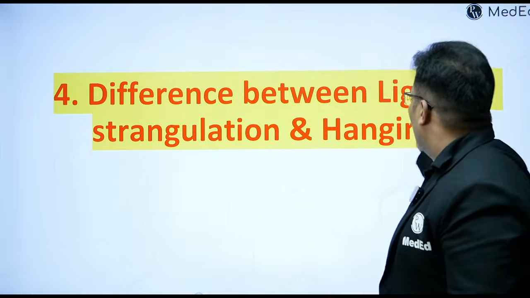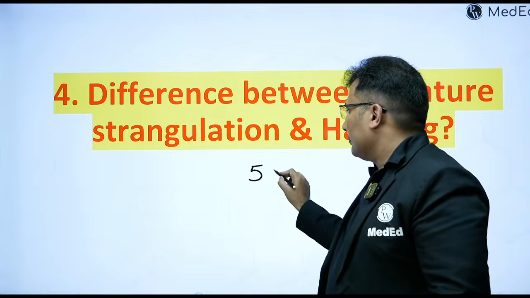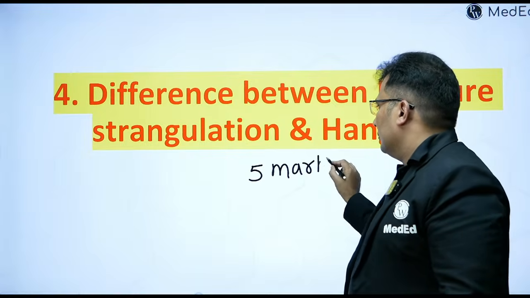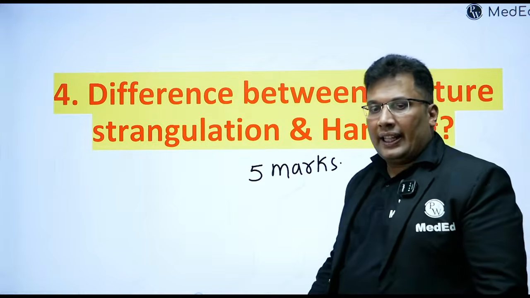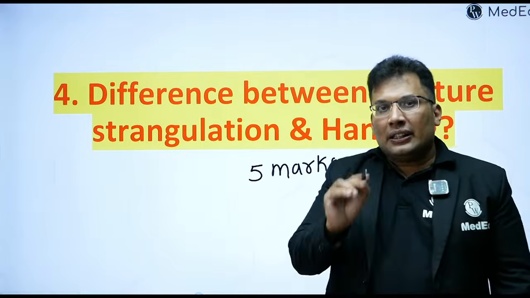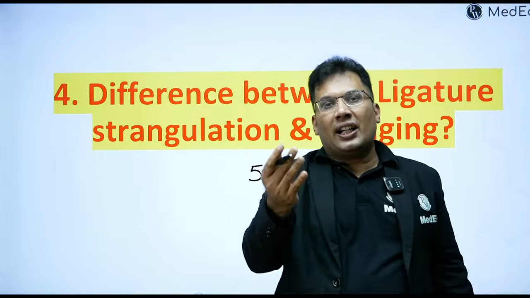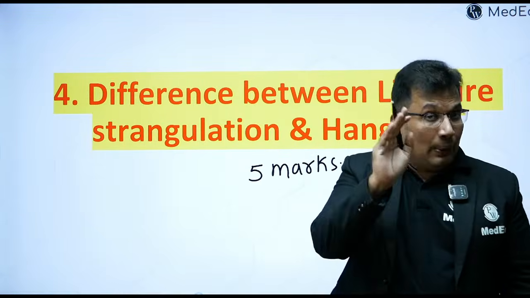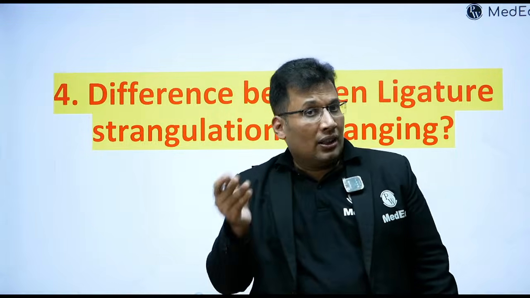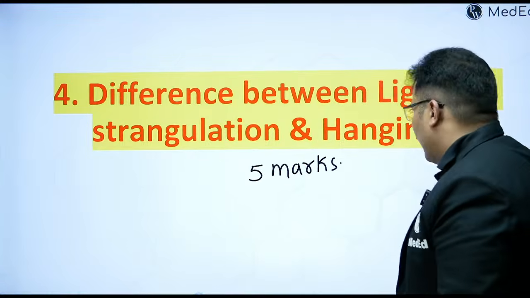Difference between ligature strangulation and hanging, a 5 marks question. Remember one important finding: in ligature strangulation, a horizontal ligature mark; in hanging, an oblique ligature mark. Dribbling of saliva is seen in hanging, not in strangulation. Very important. You can go through it after the class.